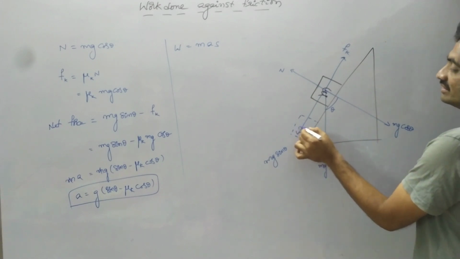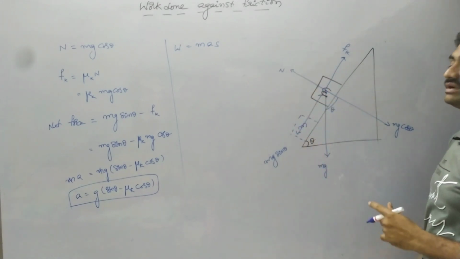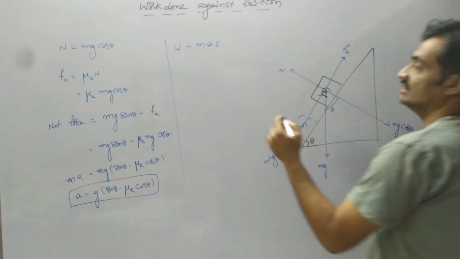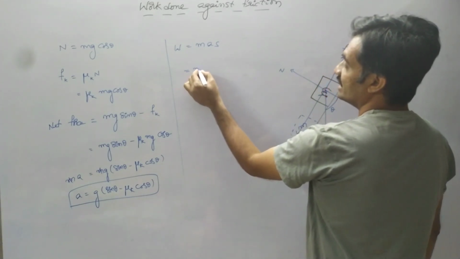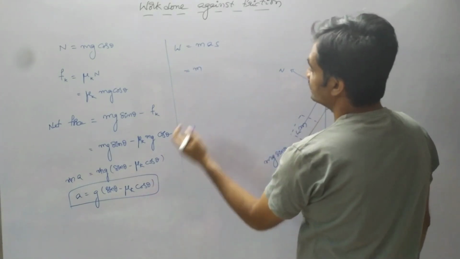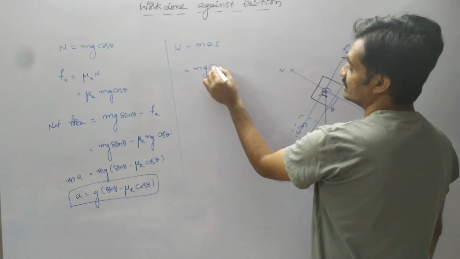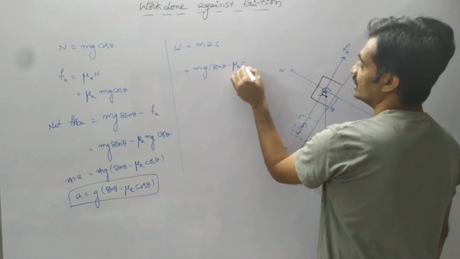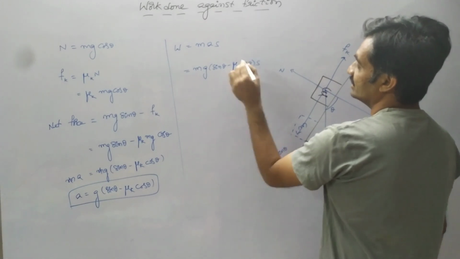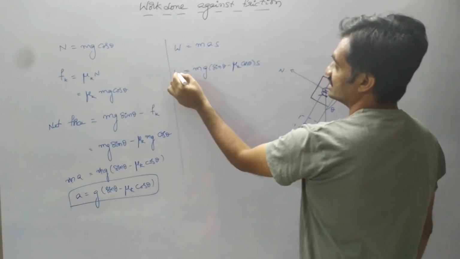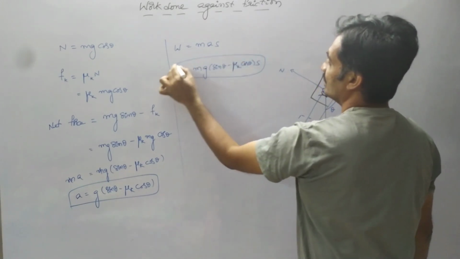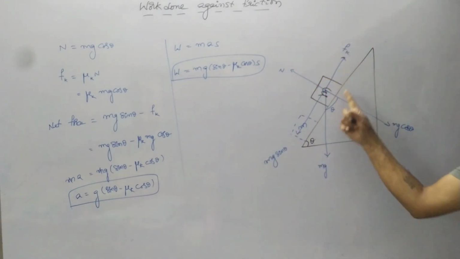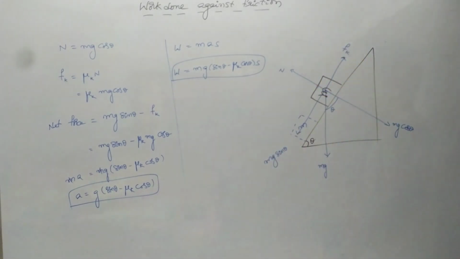Observe that m into a is m into g into sin theta minus mu k cos theta, into s. This represents the work done by the block when it is sliding down on the rough inclined plane.